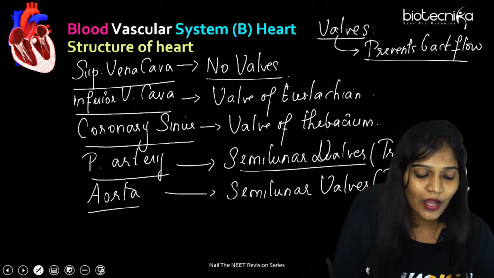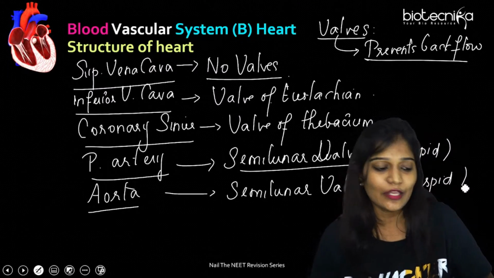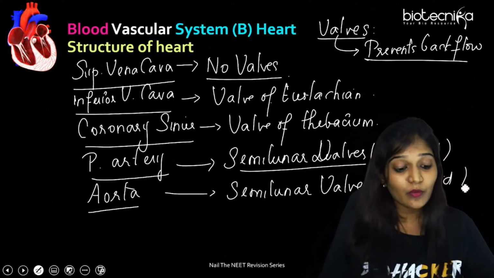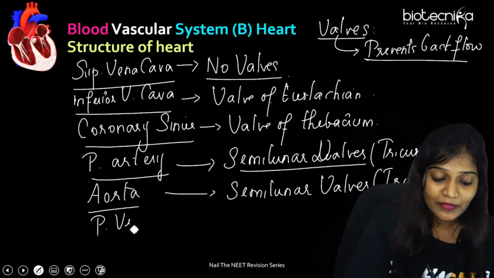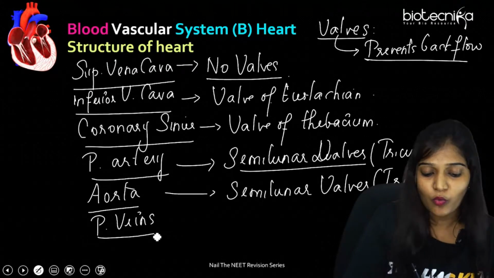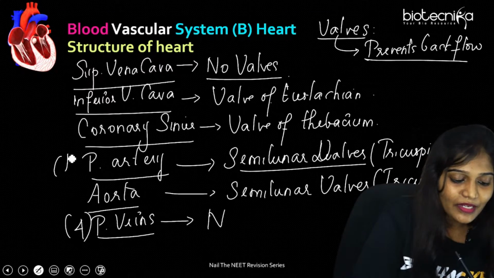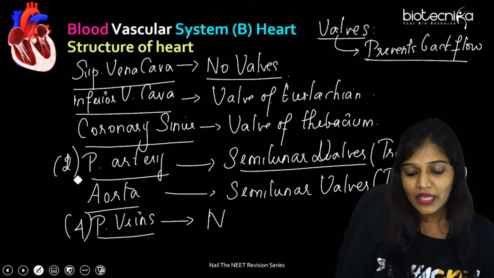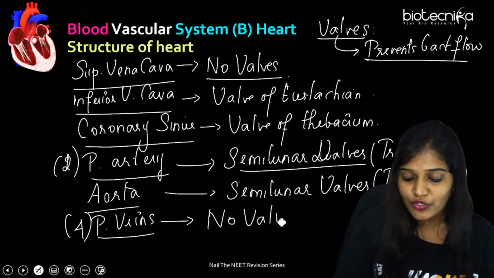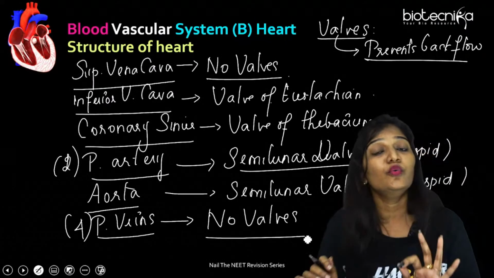Okay. Does a pulmonary vein have any valve? Anybody answer me? Do pulmonary veins have any valves? No. Pulmonary veins, we said there are going to be 4, and pulmonary arteries are going to be 2 in number. They have no valves. So you should remember which of these things do not have valves.